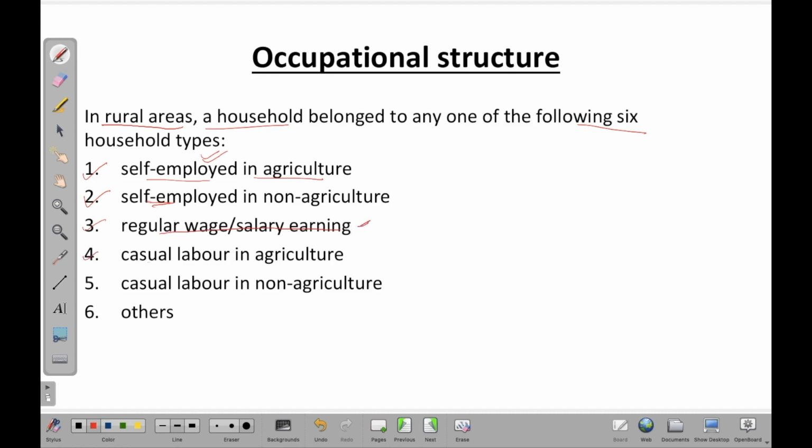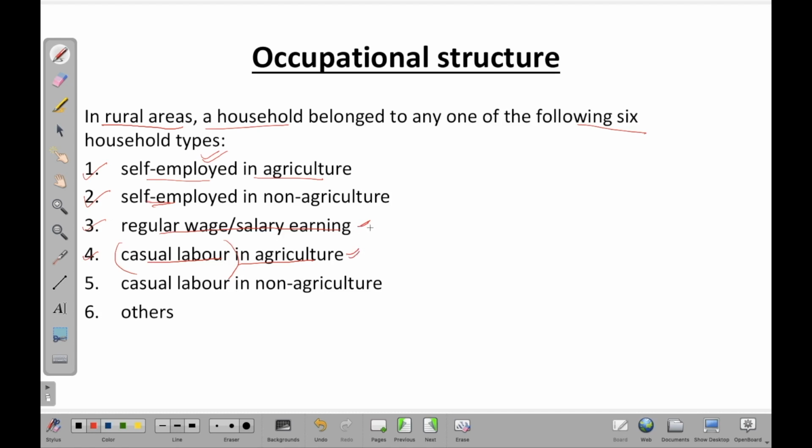Number 4 is that of casual labor in agriculture. So when I say casual labor, that means they are not permanent. They can be removed at any particular time. At the same time, they don't have their own land. Rather, they are working for people who own land. Right?